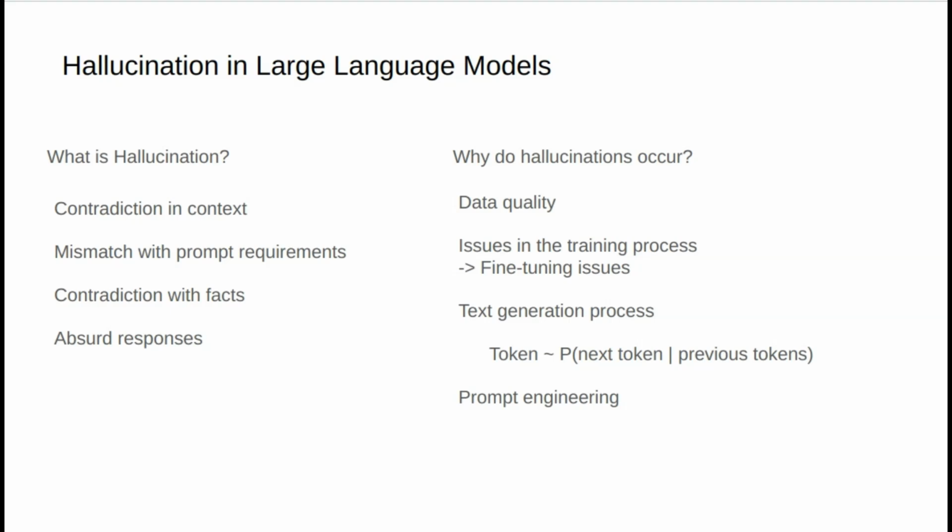In summary, hallucinations in large language models stem from a combination of data quality, training limitations, the inherent randomness of the generation process, and issues with prompt design or fine-tuning. Addressing these factors is essential to reducing hallucination and improving the reliability of large models.